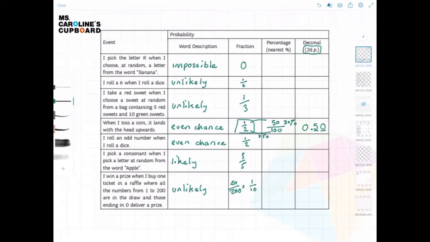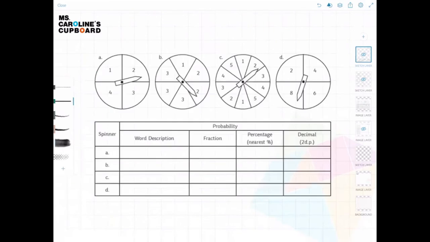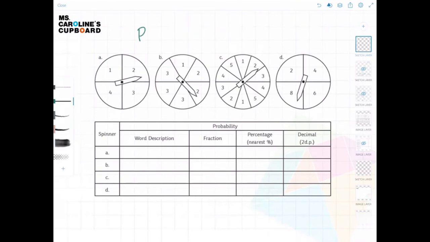So after you've completed these 2 columns, one more challenge for you to do is this one here. So what you're looking at is 4 spinners, and you're trying to find the probability of it landing on the number 1.